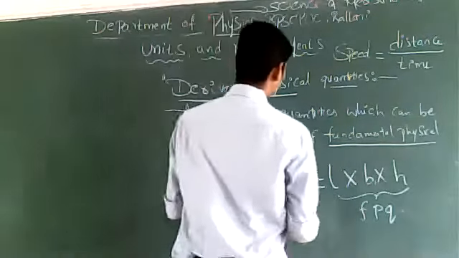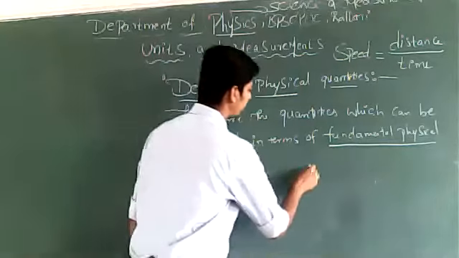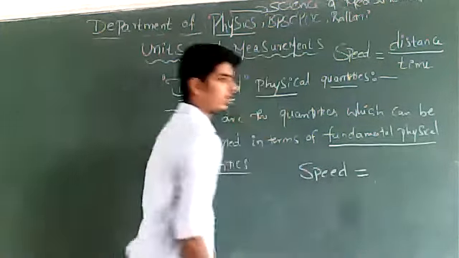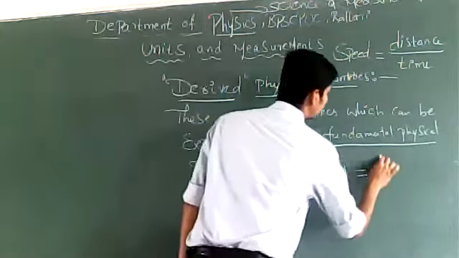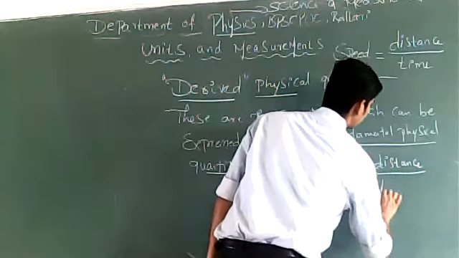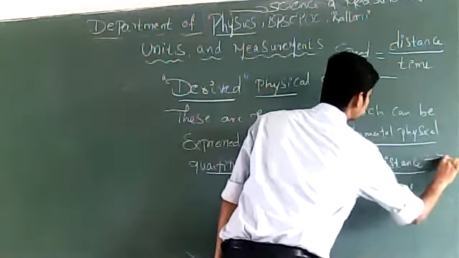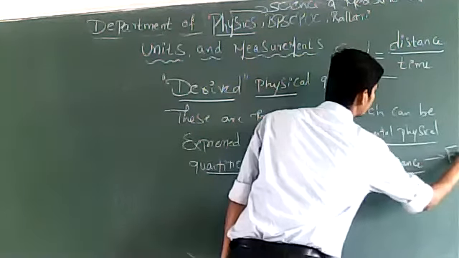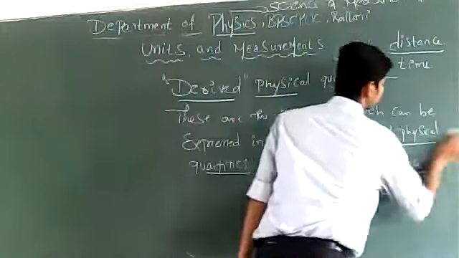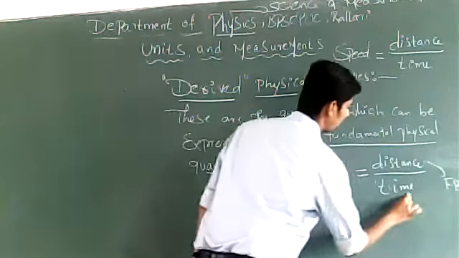Very good. Now, the speed of a vehicle can be written as distance traveled divided by time taken. Distance is a fundamental physical quantity.